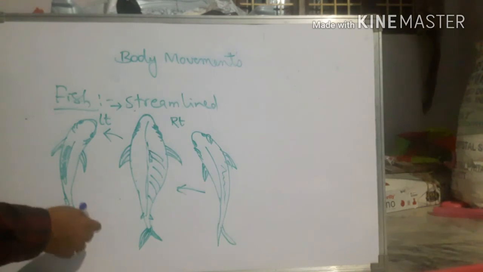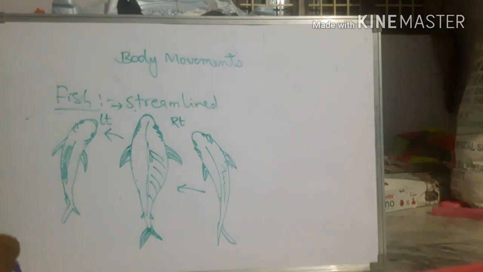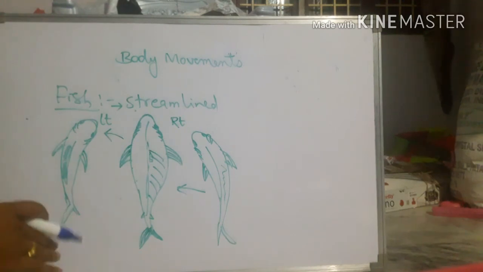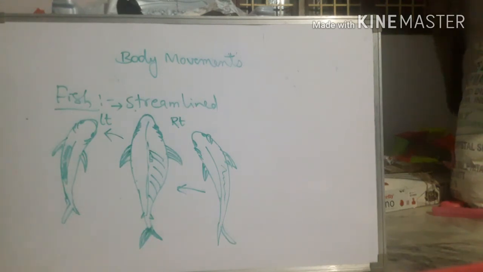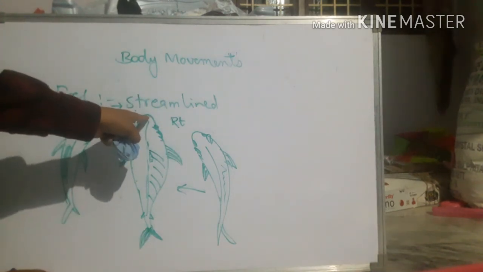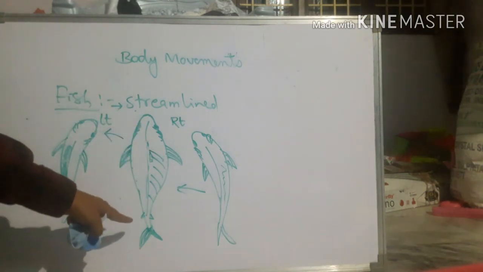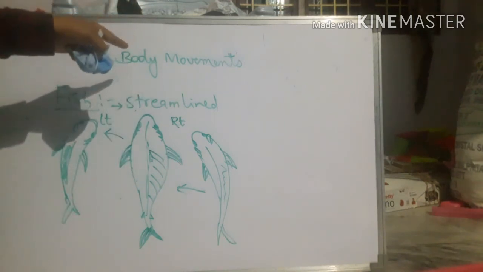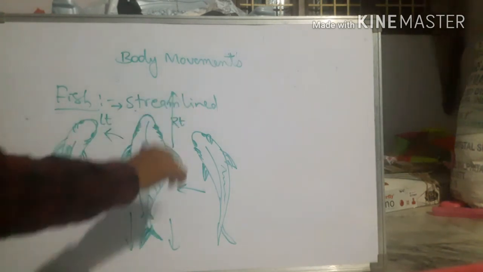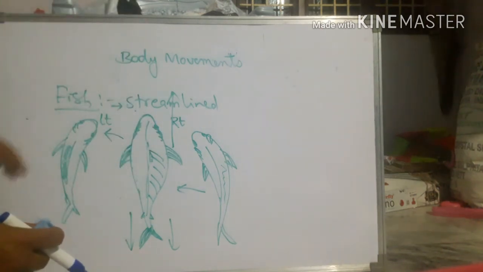And as well as here, the fins are present on the body and the tail. When it moves the tail, it is going to push the water side by side and backward. The side by side movement allows it to cross through the water stream, and this backward push of the tail fin moves the fish forward. Whenever it pushes the water backward, the body moves forward, right? So backward push makes the fish move forward.